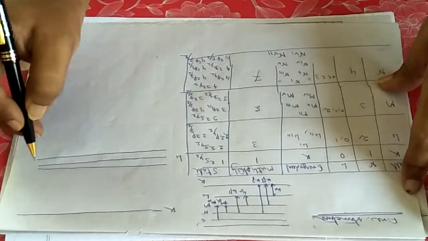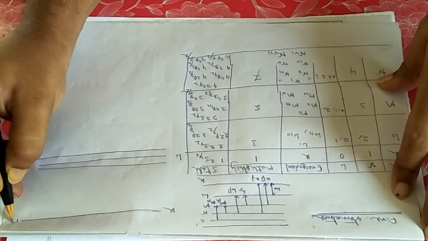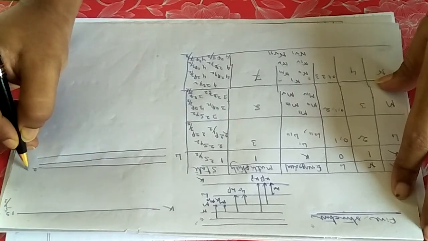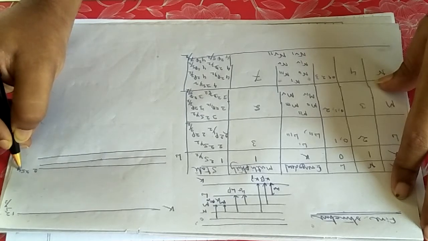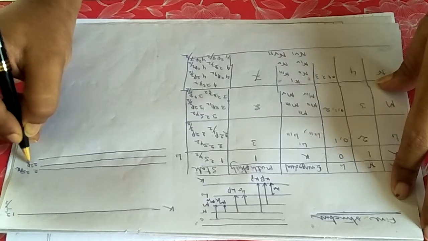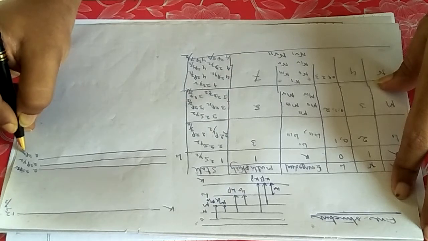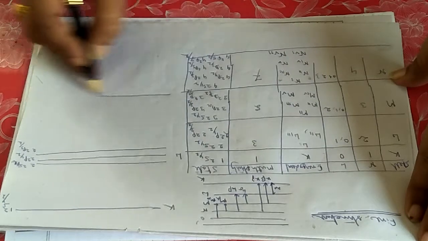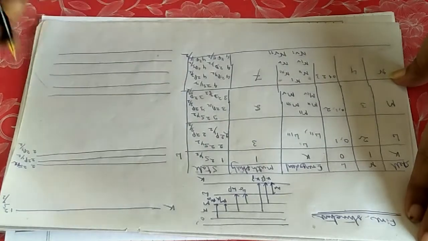This is L. And what will be the names of the lines? The first line for S will be 2s half, 1, then 2s half, and this will be 2, then 2s half, then 2 2p half, then 2 2p 3 by 2. M shell, what is the multiplicity? 5. So the M shell will split into 5 lines.